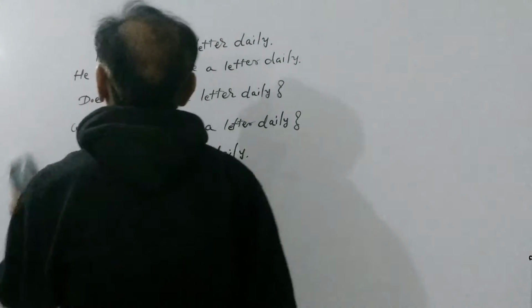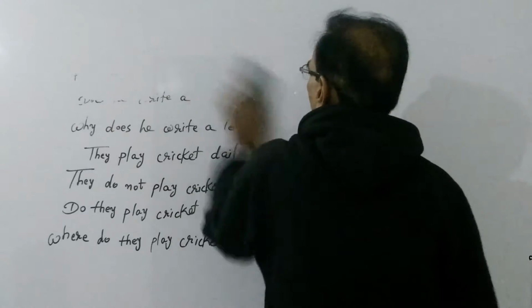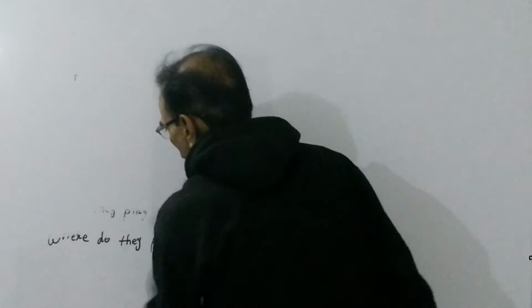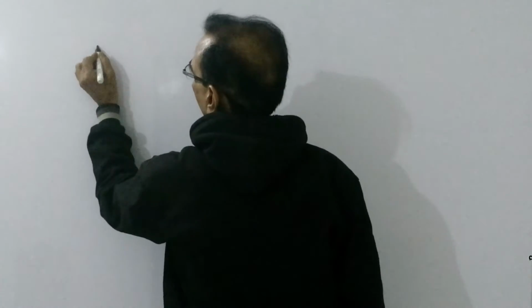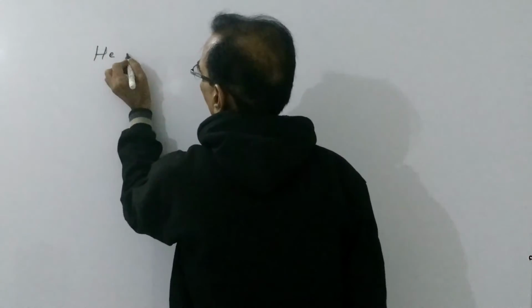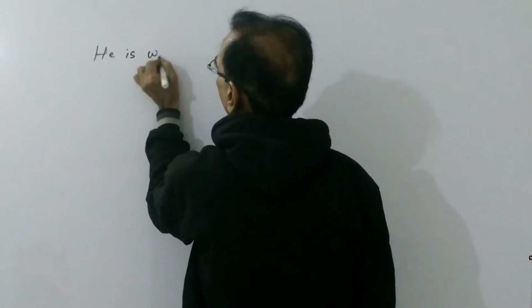Now, similarly, we can go for continuous present tense, perfect present tense, and other tenses. So what would I write? Continuous present tense: he is writing a letter now.